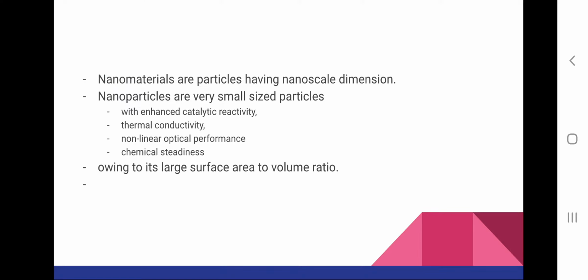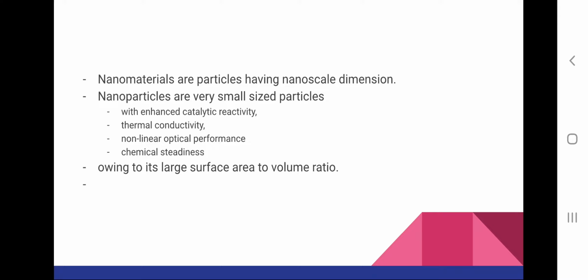So nanoparticles are particles which have a nanoscale dimension, that is a dimension of 1 to 100 nanometers, and these particles are very small and they have enhanced catalytic reactivity, thermal conductivity, non-linear optical performance and chemical steadiness.